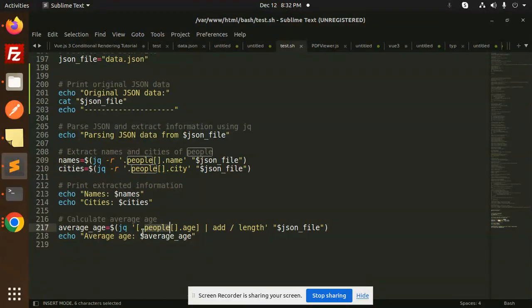Here we can see that we have jq with .people[].age, then add, divided by length, on the JSON file. Whatever length we have, we divide by that length. First we add the ages with add, so the addition of these ages, then divide by the length. The length is 2, so divide by 2, then we calculate the average and print it. This is how you can parse JSON data in your Bash script.